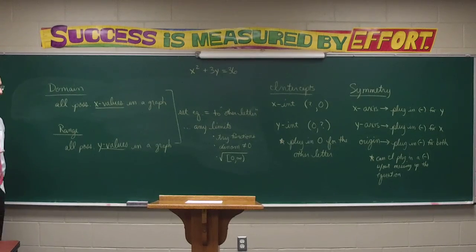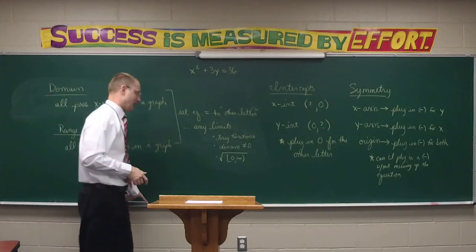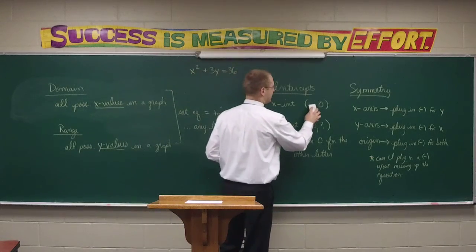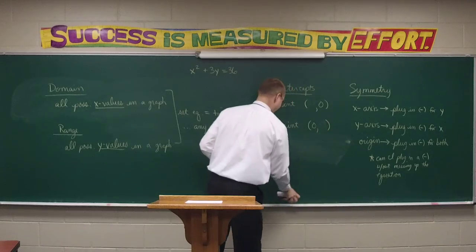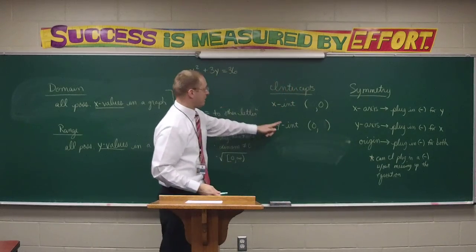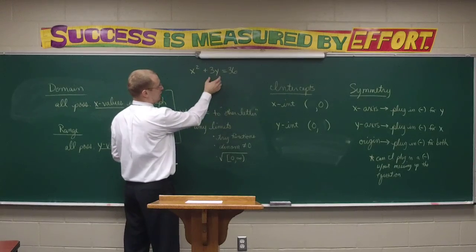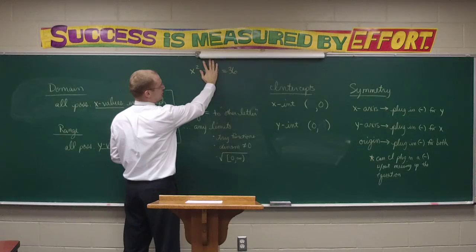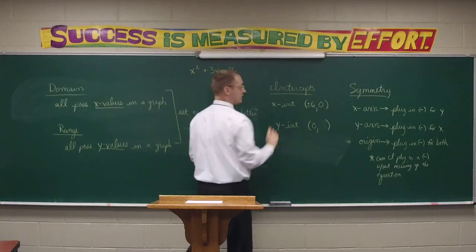As we analyze this equation, discover what it's going to look like, let's start by analyzing our intercepts. The key to intercepts, remember, is to plug in a 0 for the other letter. So if I want to find the x-intercept, I'm going to plug a 0 where it says y. Well, if I put a 0 right here, this whole term just drops off. I'm left with x squared equals 36. What is x? Positive and negative 6. I actually have 2 x-intercepts.